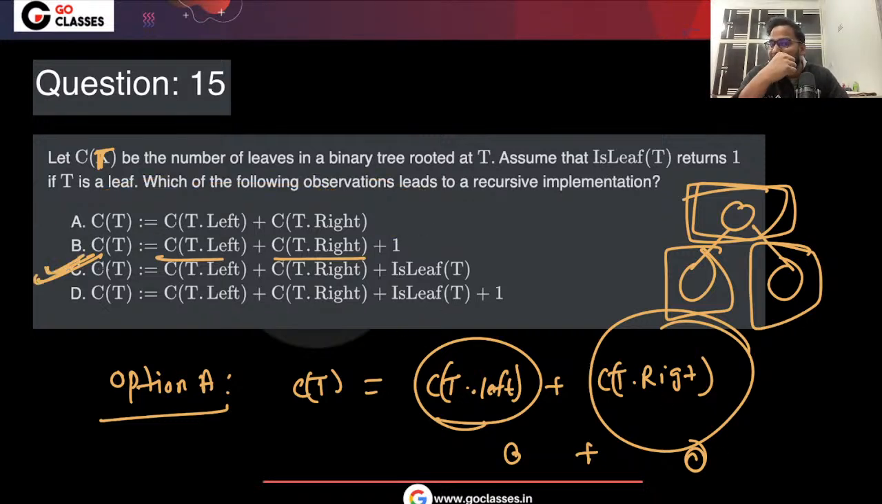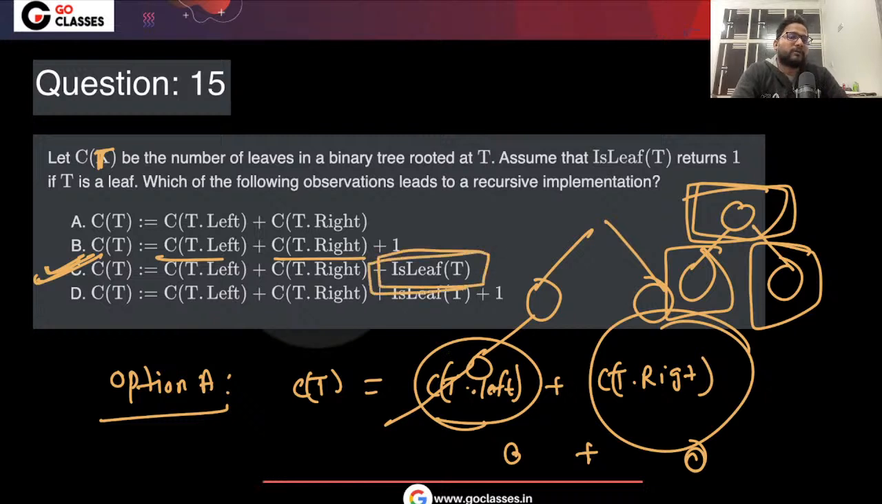If it is a leaf, then only you add 1. You keep on going to the left and right, and again to the left and right, and whenever you reach the leaf, only then add 1. Then automatically the other options will be false. I mean, they will be 0. If you reach the leaf, then only add 1.